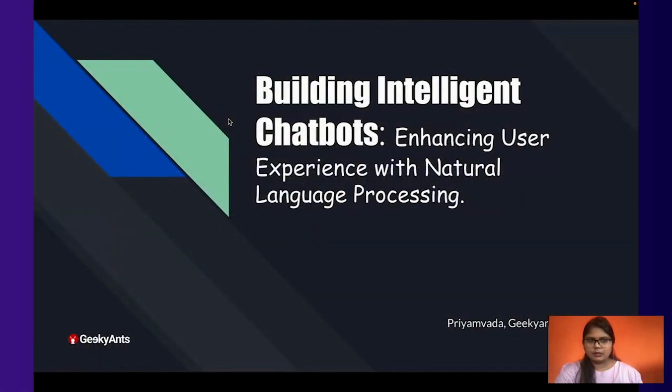Good afternoon, everyone. Today we will be talking about building intelligent chatbots and enhancing user experience with natural language processing.